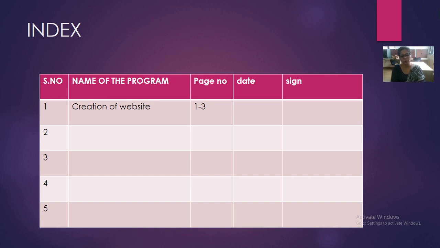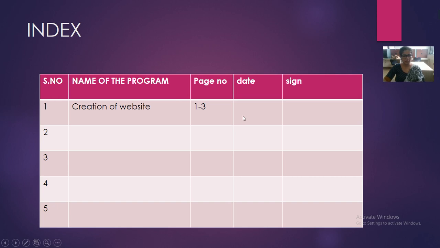If your program is 3 pages, you write 1 to 3, rather than 1, 2, 3, 4. You don't have to write all the numbers.